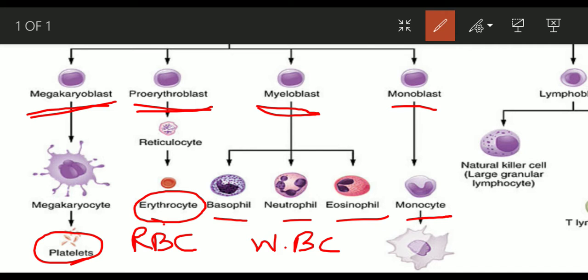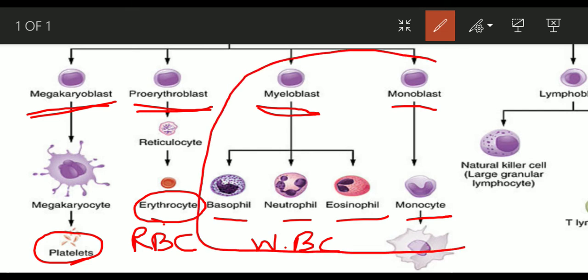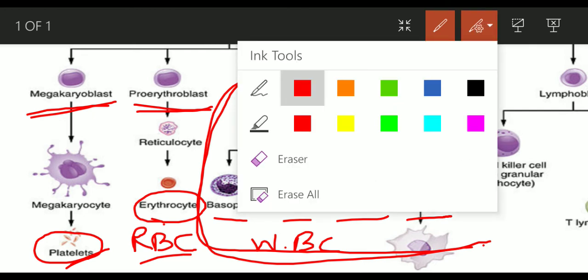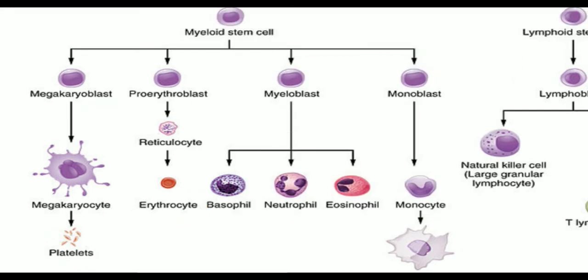So the cells from the myeloid progenitor that are involved in the immune system will be these cells. The cells that arise from myeloblast and monoblast will be involved in the immune system, whereas platelets and RBC have a different function, as we know. So from the myeloid progenitor, these cells will be a part of the immune system. So this is the myeloid progenitor.